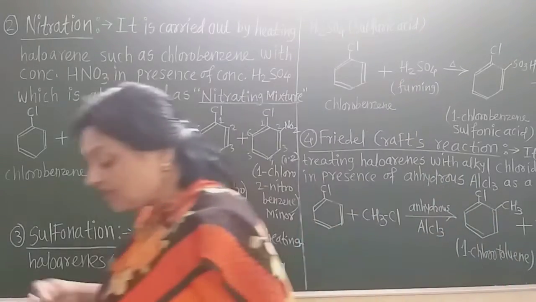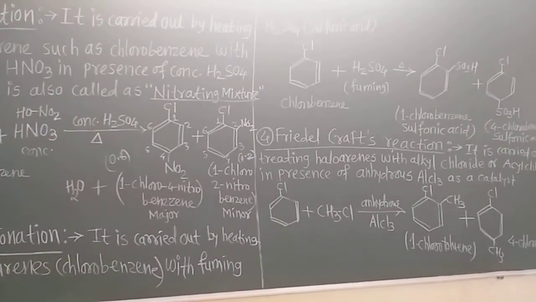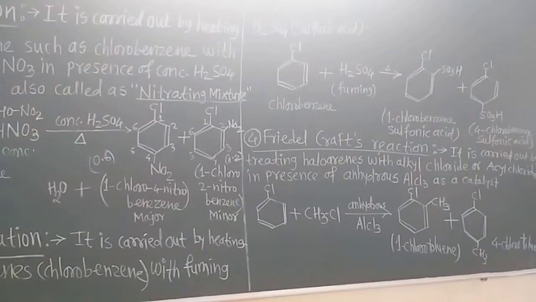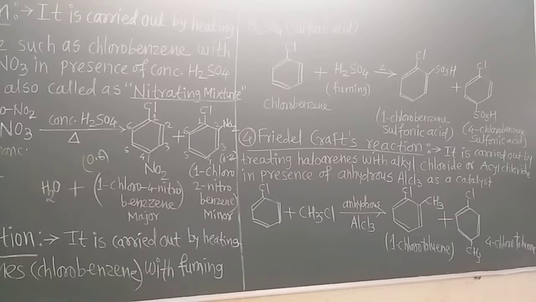Now let us learn the third electrophilic substitution reaction, that is the sulfonation. Now see there, what is there in sulfonation? It is carried out by heating haloarenes, that is chlorobenzene, with fuming sulfuric acid. Fuming means vapors are continuously evolved from that sulfuric acid, and very strong sulfuric acid is required. That is H2SO4 plus SO3, such a type.